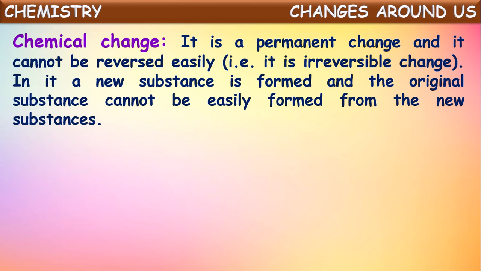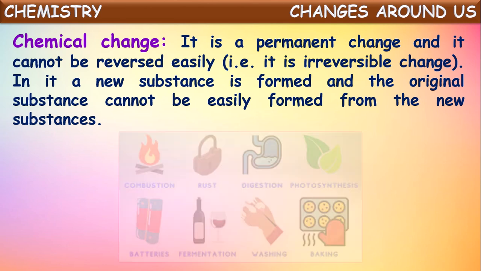A new substance is formed and the original substance cannot be easily formed from the new substance formed here. So by changing the conditions, the substances taken will be converted into new substances, and from those new substances formed, we cannot get back the original substance taken in the easy manner. Such kind of changes in which new substances are being formed are called as chemical changes.